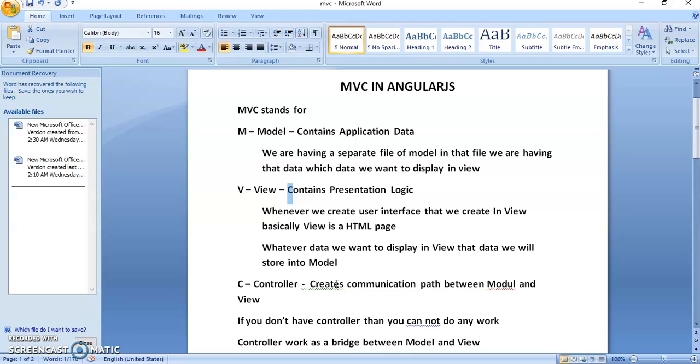Whatever we want to print or show, for that we have to write logic in the view file. But both files cannot communicate with each other.